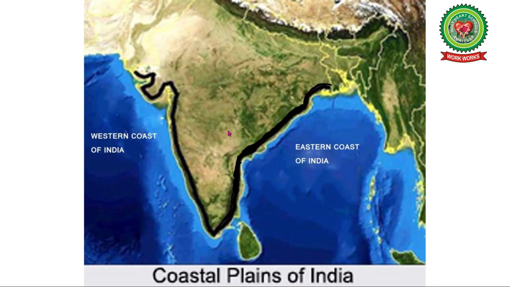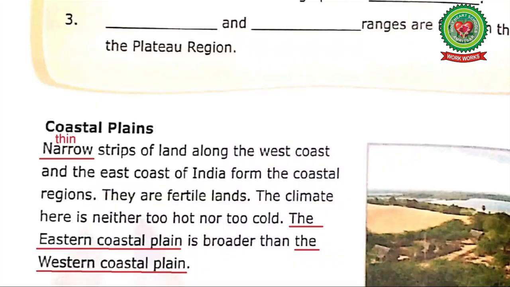So children, see here, the eastern coastal plains are broader than the western coastal plains, and they are also more fertile than the western coastal plains. How many coastal plains are there in India? There are two coastal plains in India, the eastern coastal plain and the western coastal plain. What is the climate of coastal plains? The coastal plains are neither too hot nor too cold.